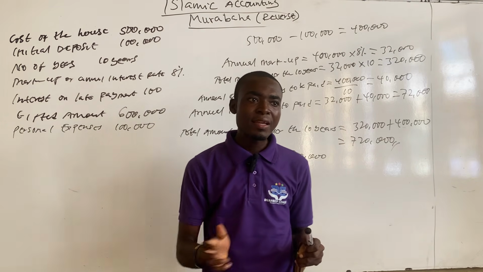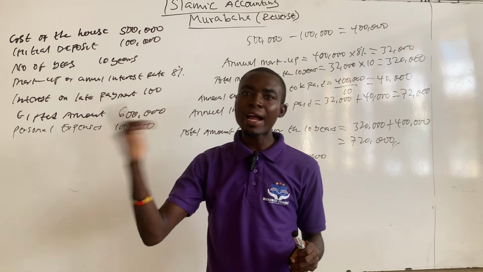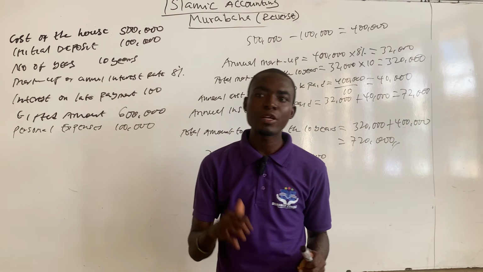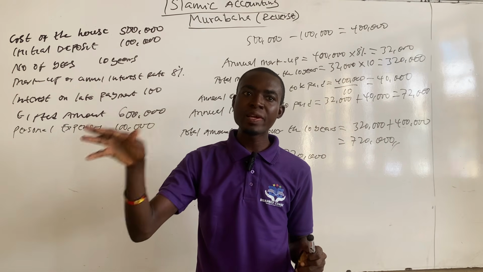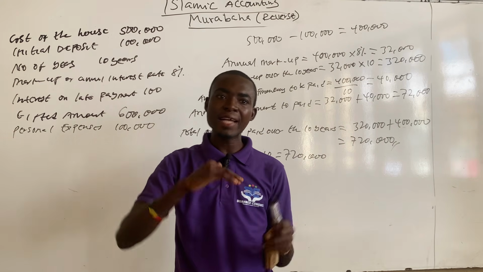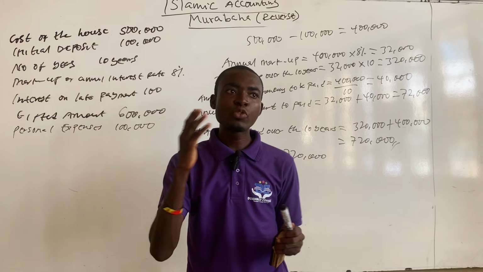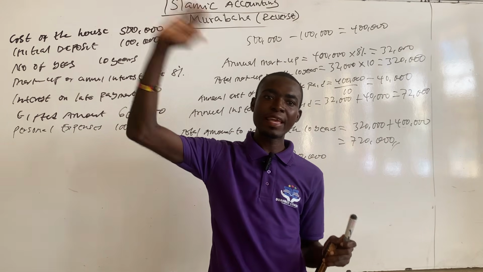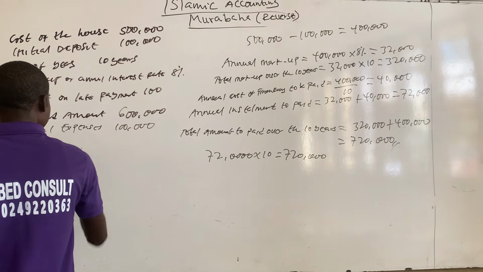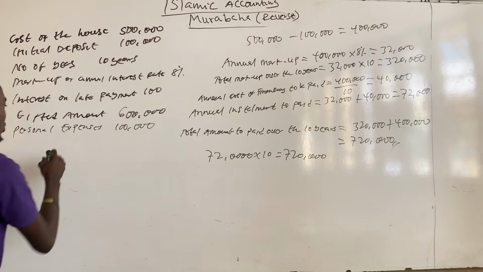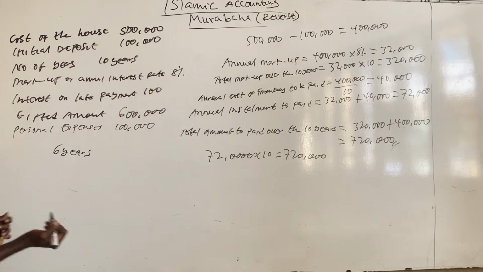So he is supposed to calculate the total amount that Imam Ghazali was owing the bank at the end of the 4th year. It was then stated that for the remaining markup that Imam Ghazali was supposed to pay, the bank gave him rebates, that's discount. So the bank cancelled the interest that Imam Ghazali was supposed to pay between the 5th year and the 10th year. That's 6 years. So 6 years of interest was cancelled.